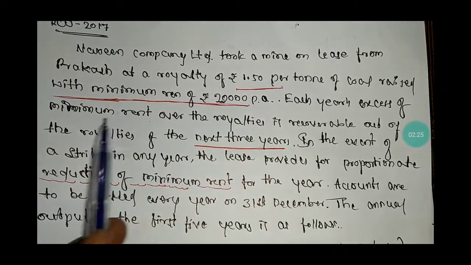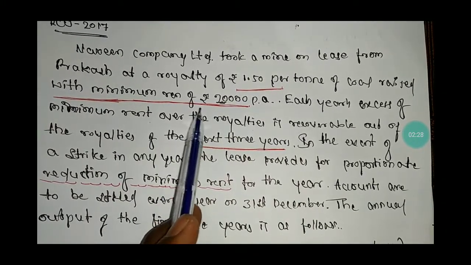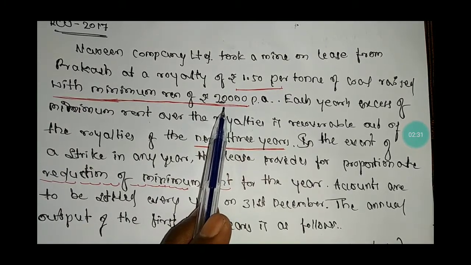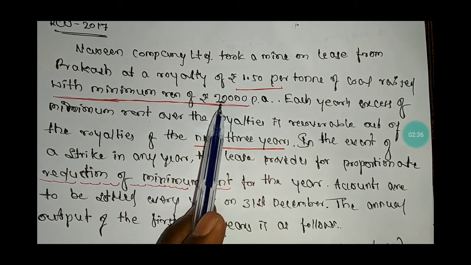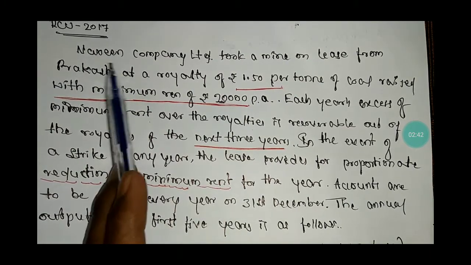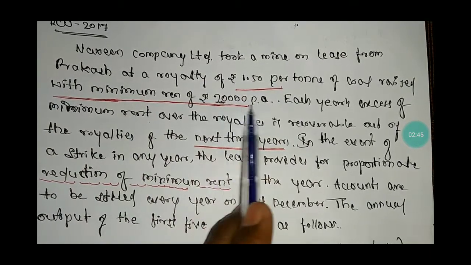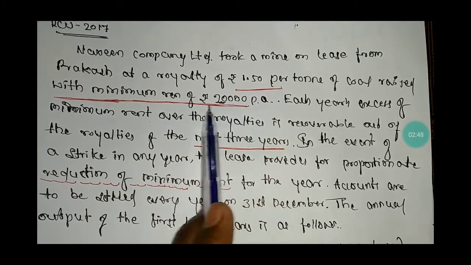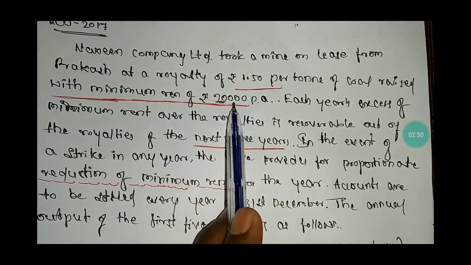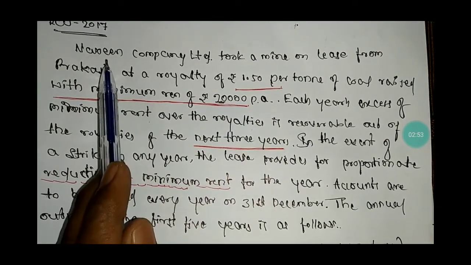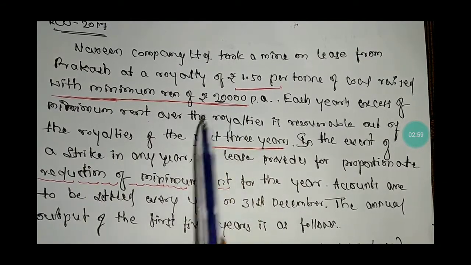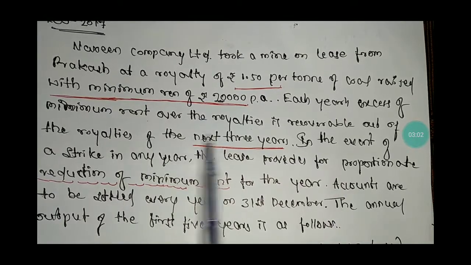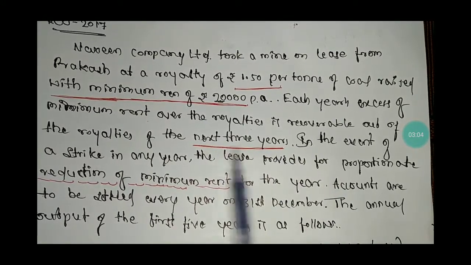1.50 per ton, and the minimum rent which was agreed during the year is 20,000, because if any short working happens during the year, whatever loss is going to happen in a year, Mr. Prakash is payable to Mr. Navin. So it was fixed at rupees 20,000, the minimum rent or guaranteed amount fixed by the lessor to the lessee, because if any loss happens during the year, I am going to pay rupees 20,000. Each year's excess of minimum rent is recoverable in the next 3 years.